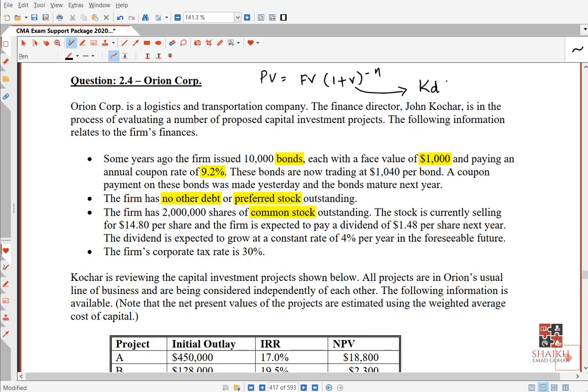Once we get this cost of debt, we will multiply by 1 minus t. You know this very well. We will remove the tax portion. Getting the story, everyone? Which is 30%. See here, 30% is the tax rate. So my target is now to put here 1040 and to put here 1092. Got it?